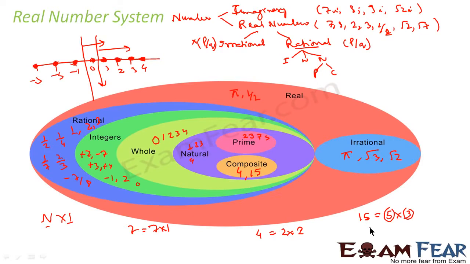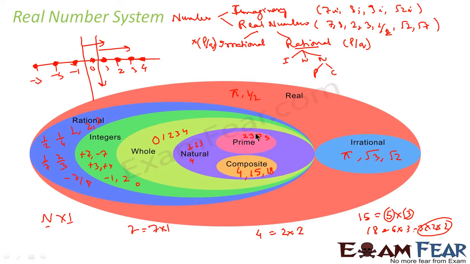Correct? Suppose 18. 18 is nothing but 6 into 3, or you can say 3 into 2 into 2. These are all prime numbers, 3, 2, 2. So 18 is also a composite number. Correct? So let me repeat what I have told.